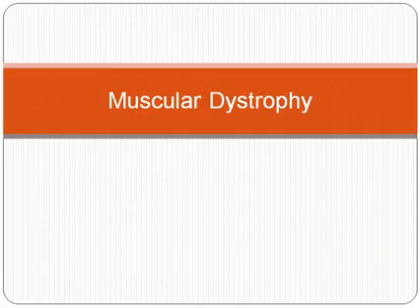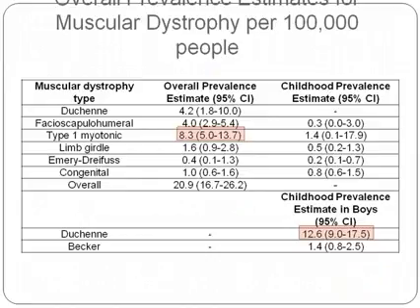For muscular dystrophy, it was also challenging because, as you can see on this slide now, there are different types of muscular dystrophy. I highlighted 2 of the most common, the myotonic dystrophy, more common in adults, and at the bottom, the Duchenne muscular dystrophy, which in boys can be up to 12.6, so 12.6 per 100,000 people rather, so very common in terms of the muscular dystrophies.